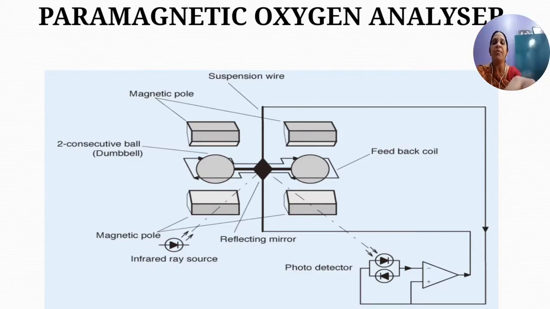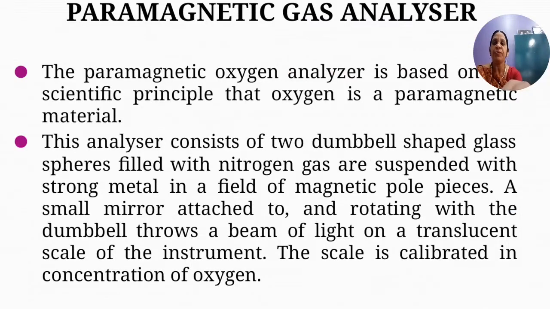This is a schematic diagram of a paramagnetic oxygen gas analyzer. The paramagnetic oxygen analyzer is based on the scientific principle that oxygen is a paramagnetic material.